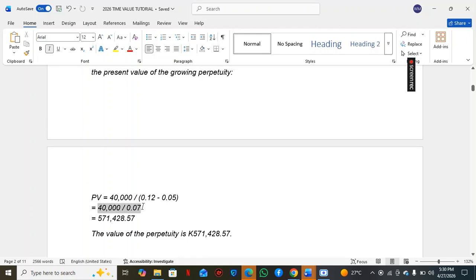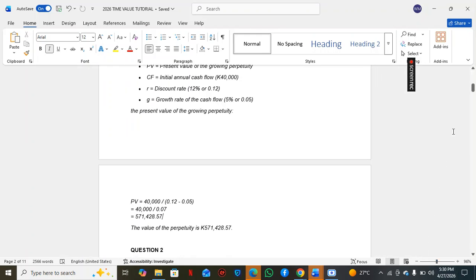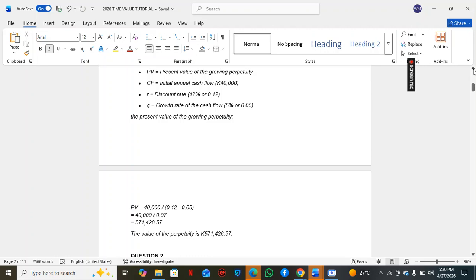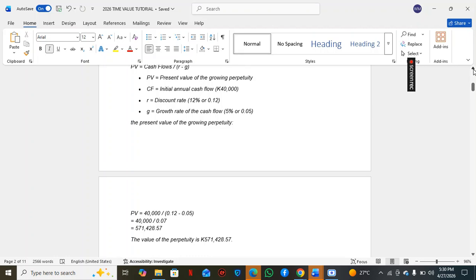Then 40,000 divided by 0.07, you get 571,428.57. This is the value of the perpetuity. Any questions?